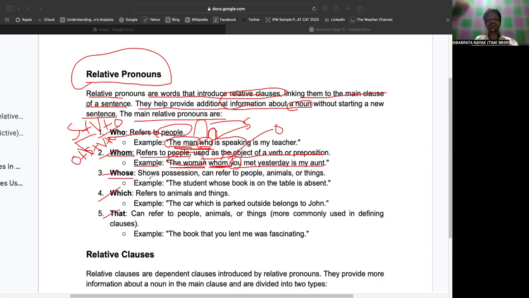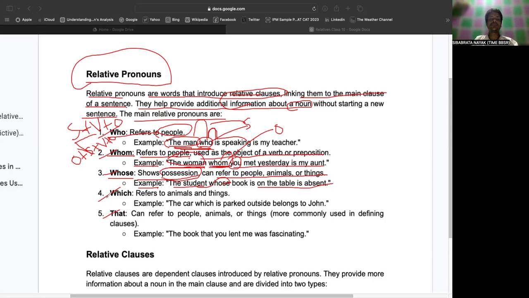Whose shows possession and can refer to people, animals, or things or objects. Like you can say, for example, the student whose book is on the table is absent. Now, whose book? You can say the student's book. So in that case, the student's is known as the possessive form, right?